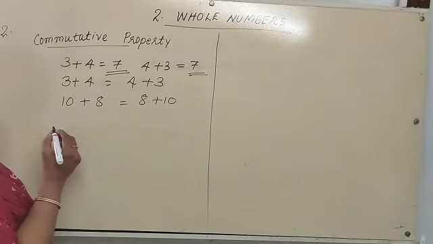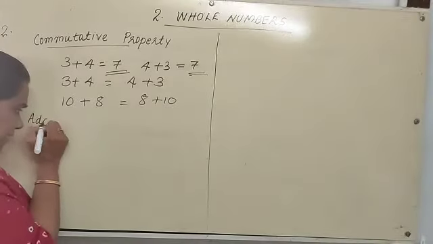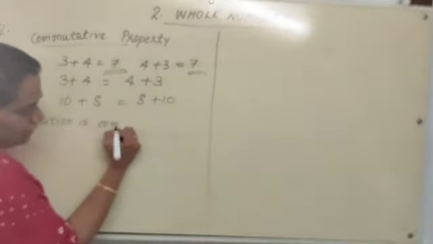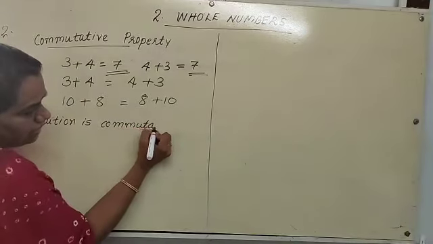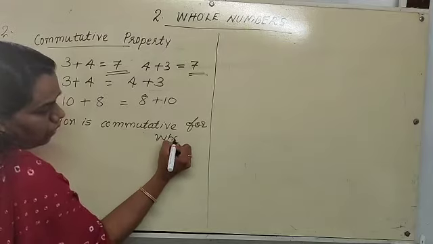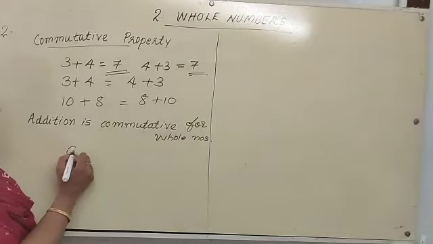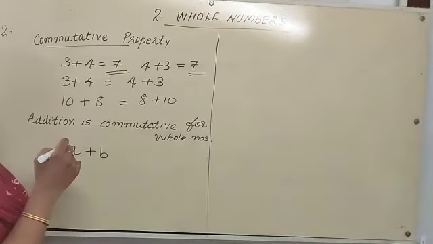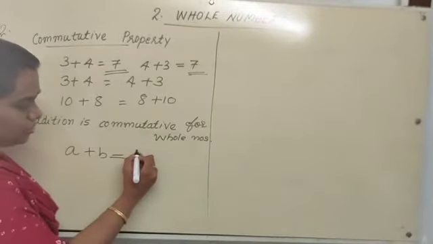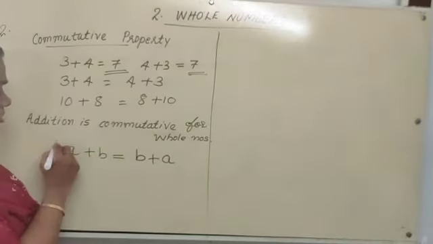So we can say that addition is commutative for whole numbers. When A and B are any two whole numbers, then A plus B is equal to B plus A. In higher classes also we will study this property.